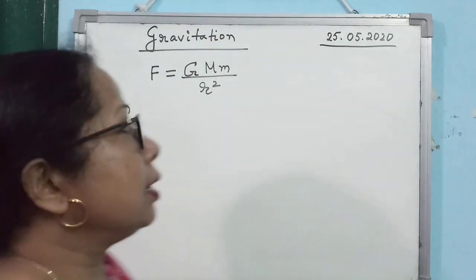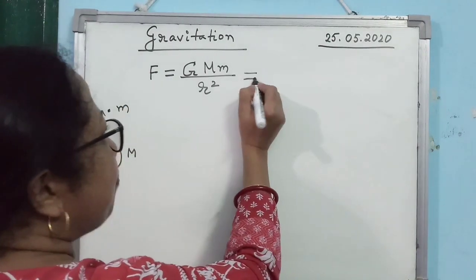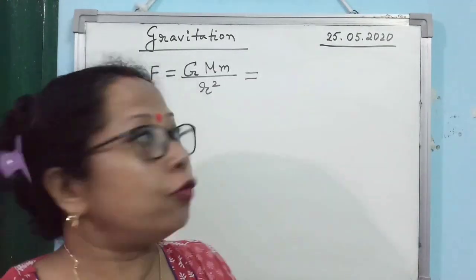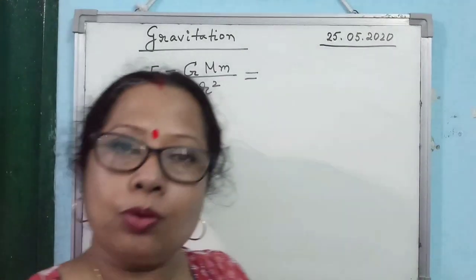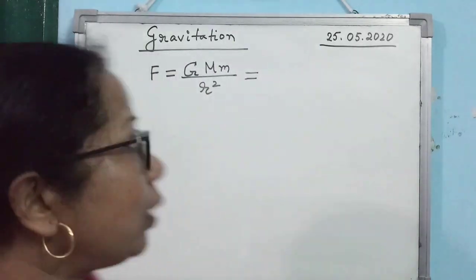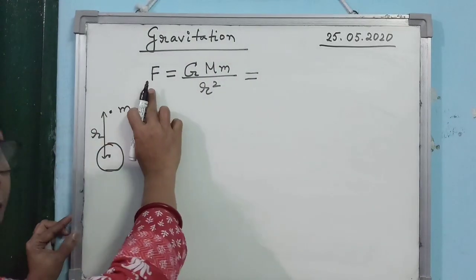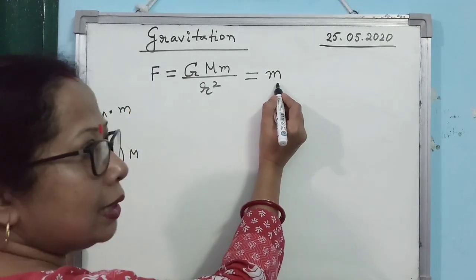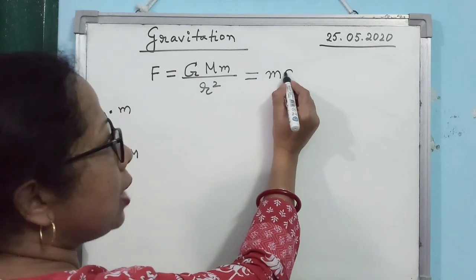Now, again, if I apply the concept of Newton's second law of motion, the force acting on a body you can write as mass into acceleration. So in this case, when it is gravitational force, then according to Newton's second law, you can write it as mass into acceleration.